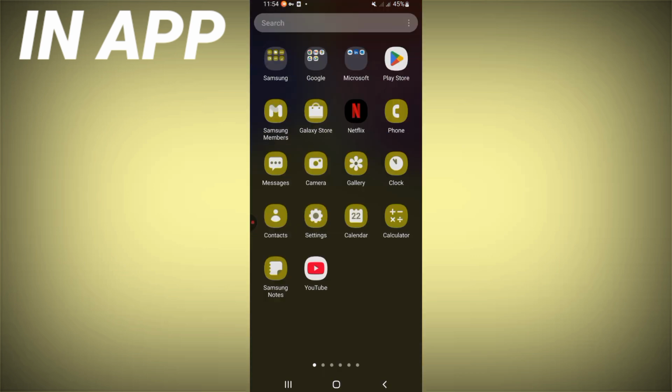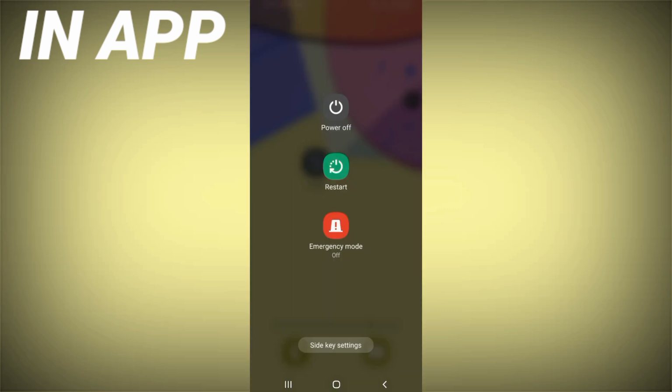You should go now to Play Store or App Store and update DAZN. Restart here your phone and that's all.